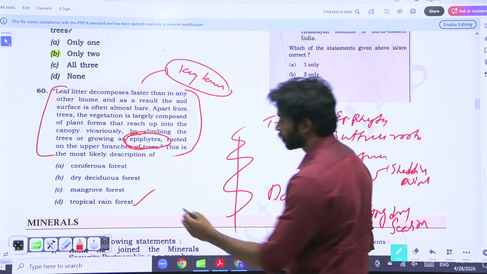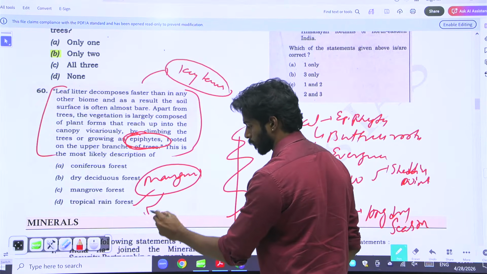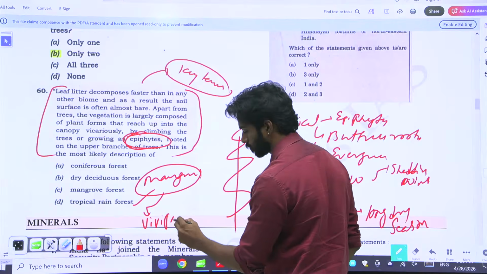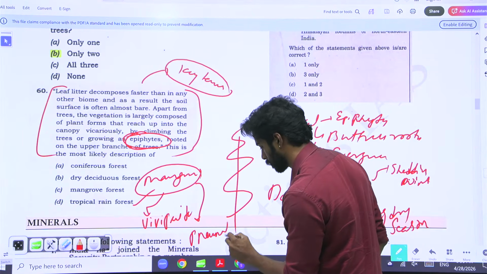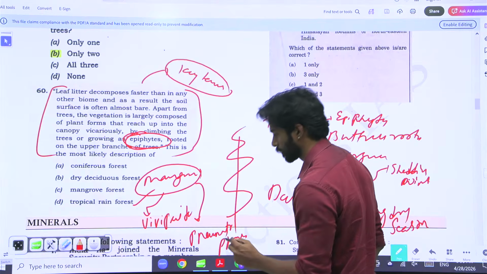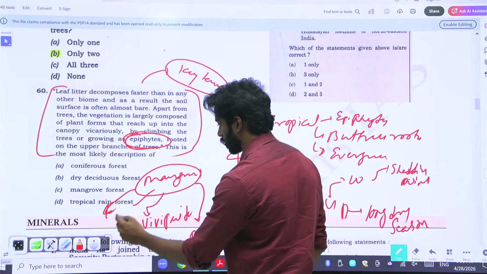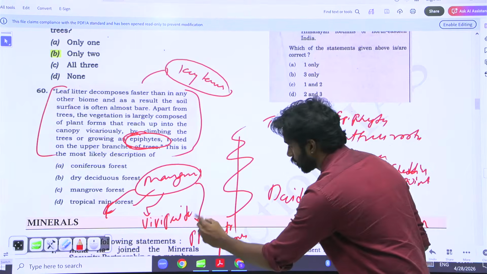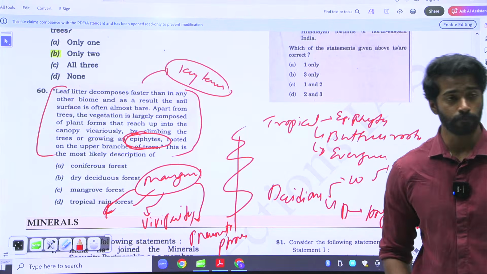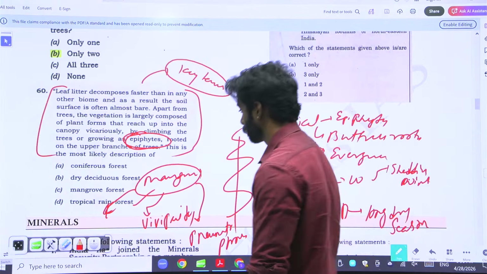Then you have mangrove. What are the key terms in mangrove? Viviparity, pneumatophores, and halophytes.